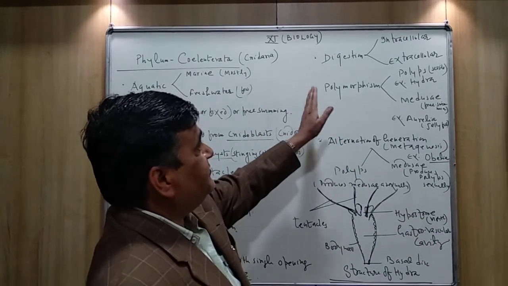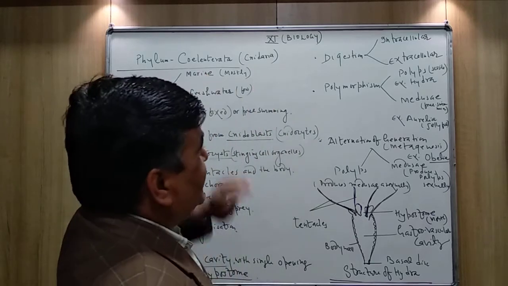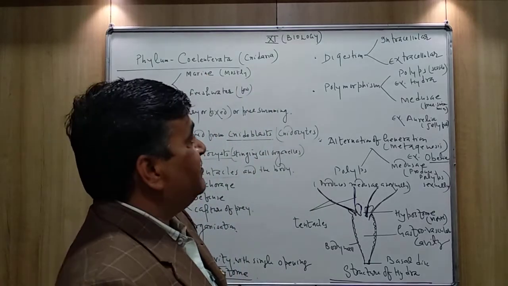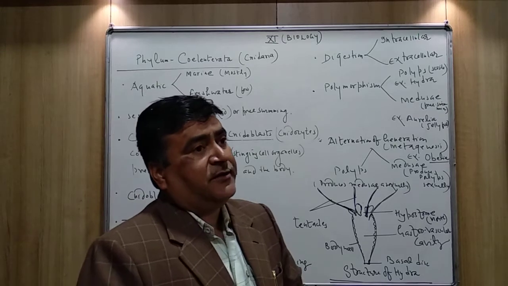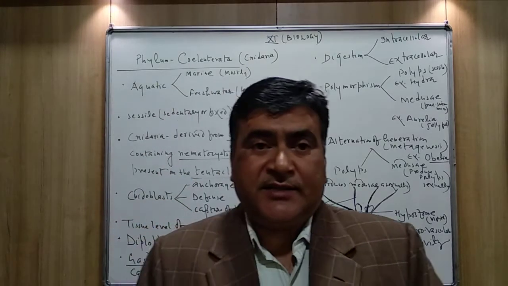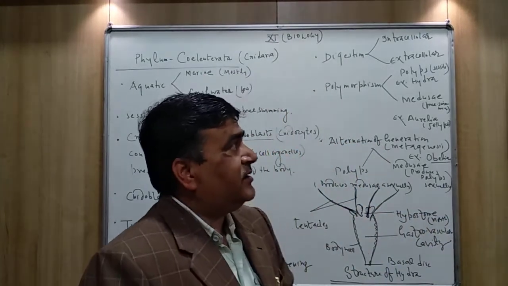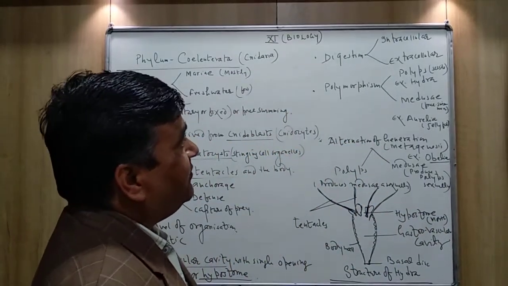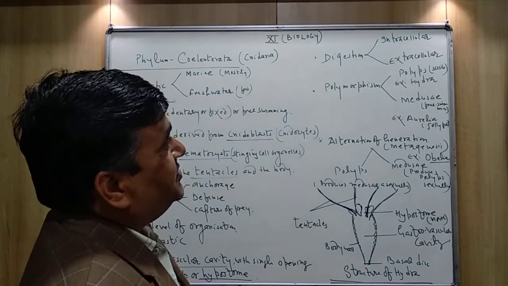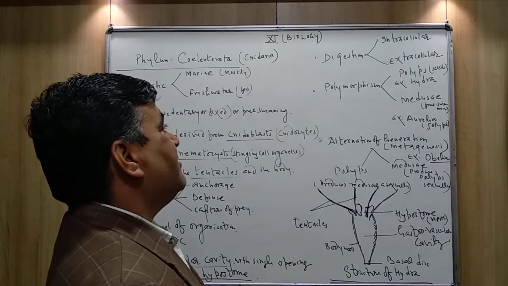So in the case of Coelenterata, in this phylum, all the members digest the food inside the cell as well as outside the cell also, and that's why the digestion is of two types. It is intracellular as well as extracellular, both.